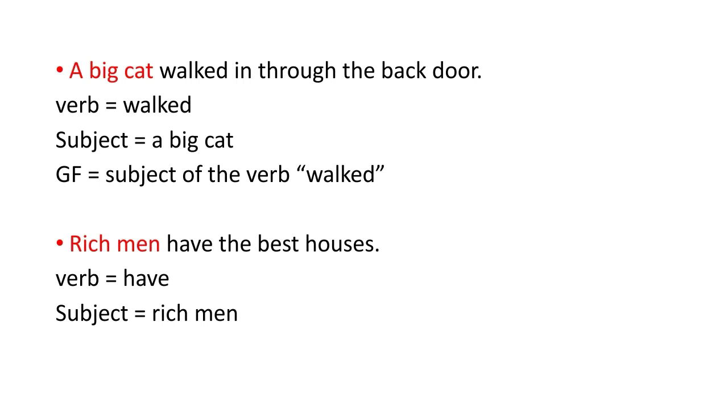Just answer it and let me confirm for you. Rich is an adjective. So here we have an adjective and a noun, which makes a noun phrase, and the subject is rich men. The grammatical function will then be subject of the verb have.